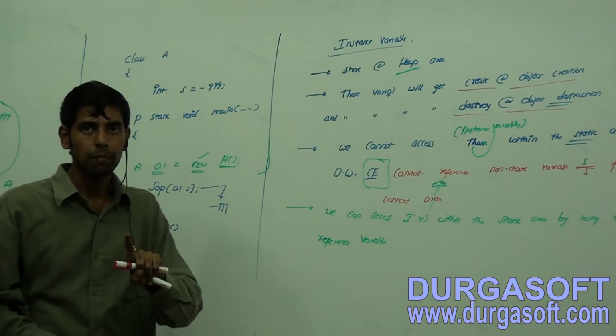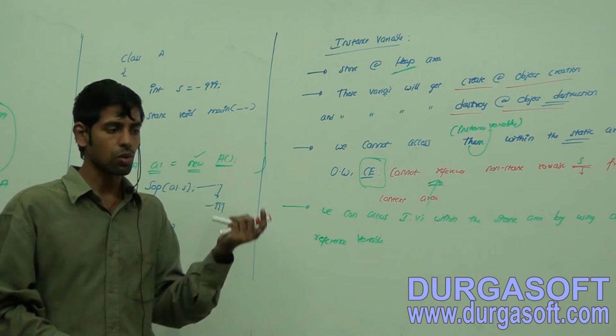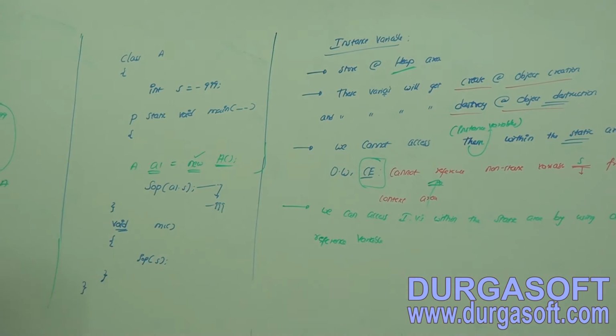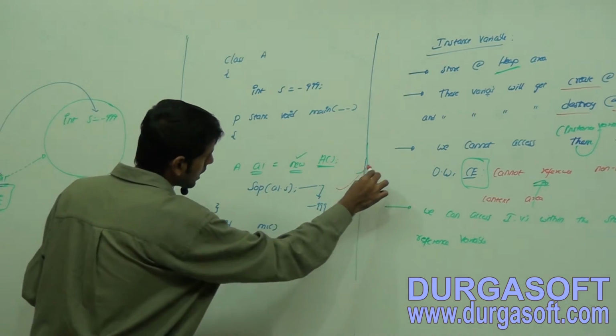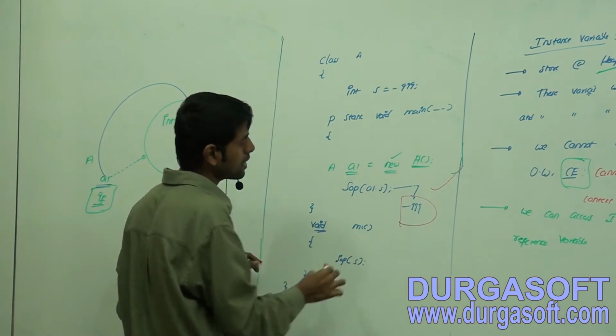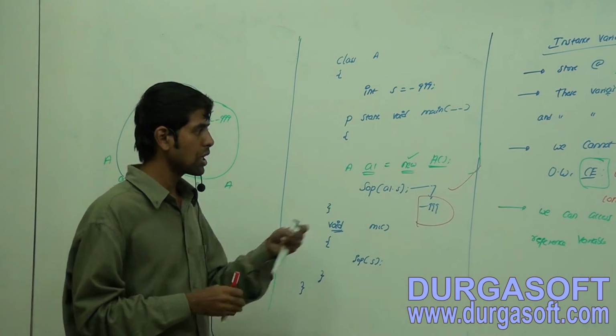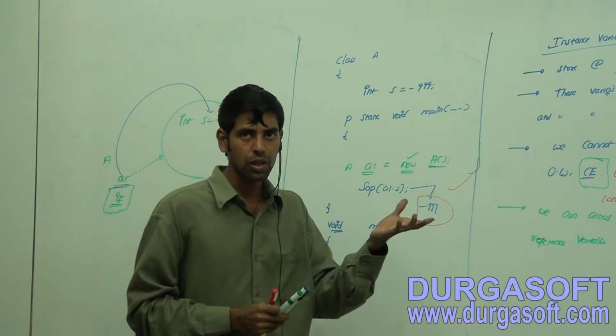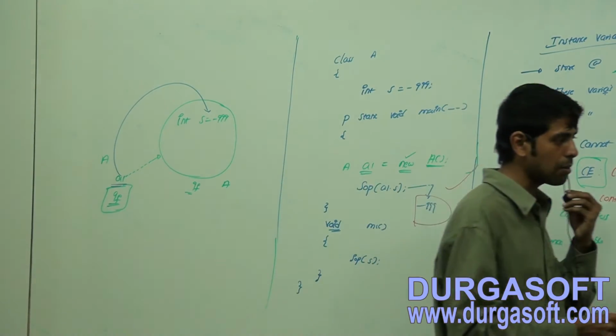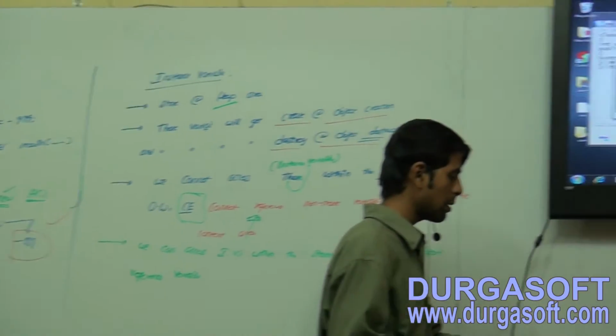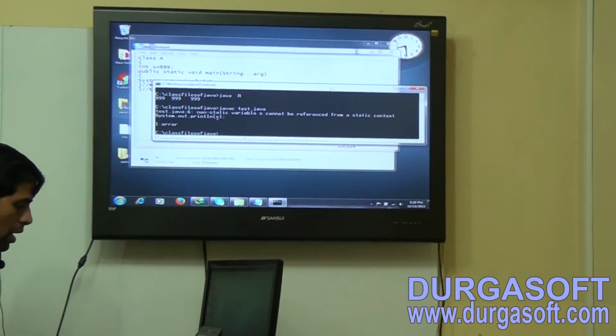So no compile time error to us, it will get compiled successfully and gives the output to us as minus 999. Try to observe here. Now I am going to execute this small piece of code.